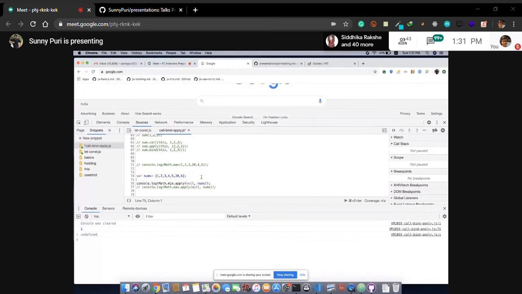This is clear. How can we do it using call? It is straightforward. Pass the arguments directly. This is clear, guys. Call, bind, apply till now.